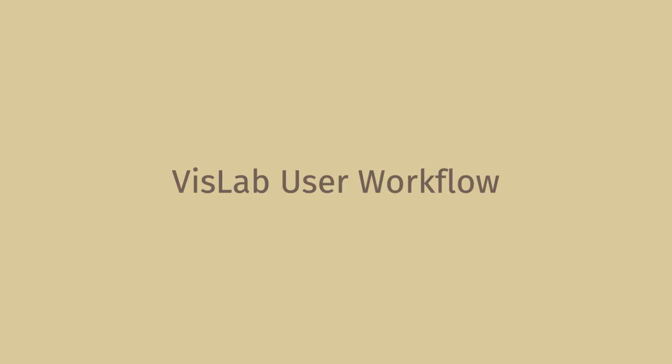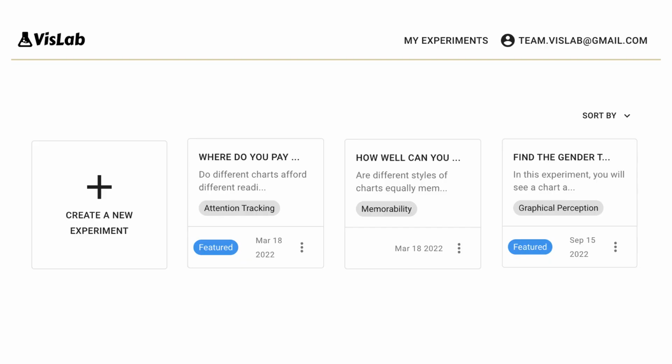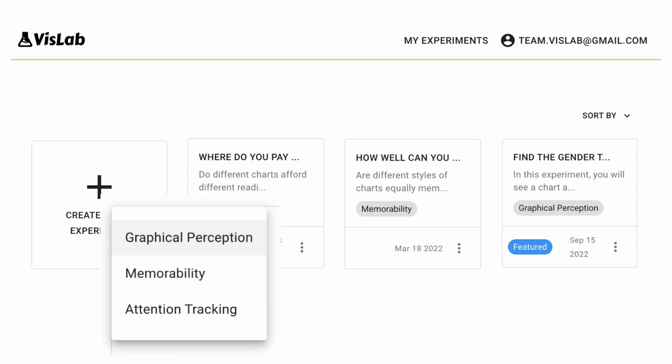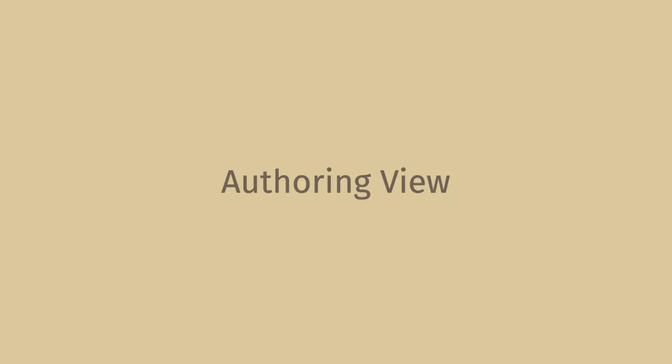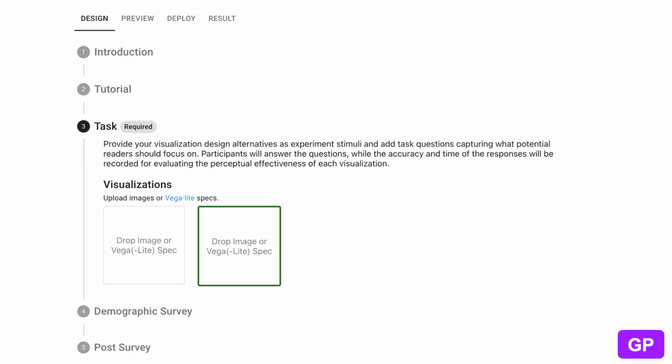Let us briefly explain the user workflow in VisLab. Here is a list view of existing experiments created in the past. To create a new experiment, click the plus sign, which opens up a list of available templates. We will use a graphical perception experiment to demonstrate the user workflow. Upon clicking the template, it goes to the authoring interface. The authoring interface is clearly divided into different steps, from introduction and tutorial to task interface and surveys. The task interface is the core part of the template, while other components are the same across the templates.